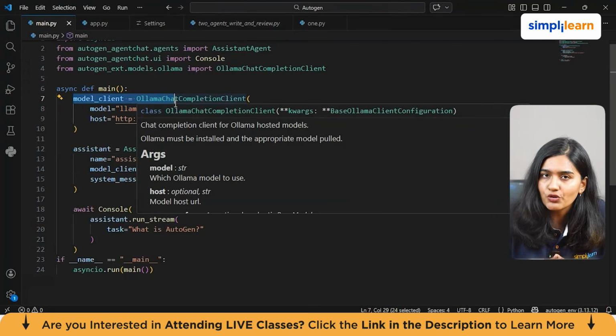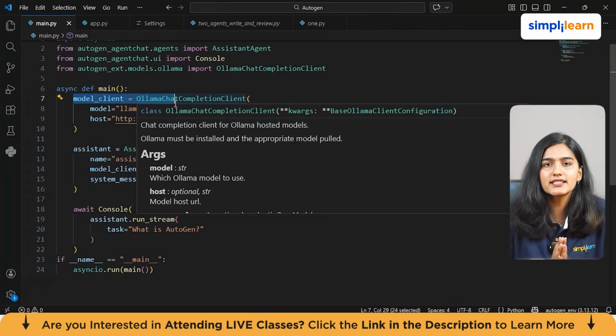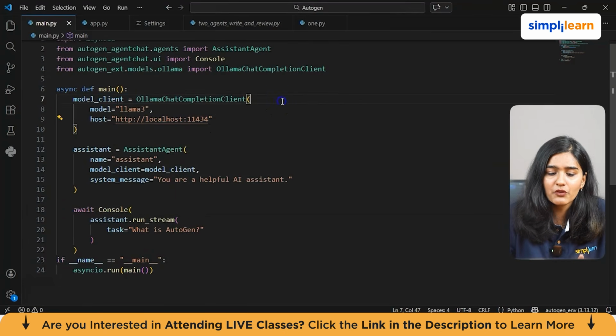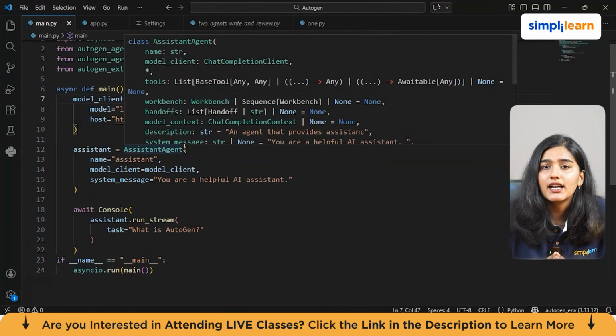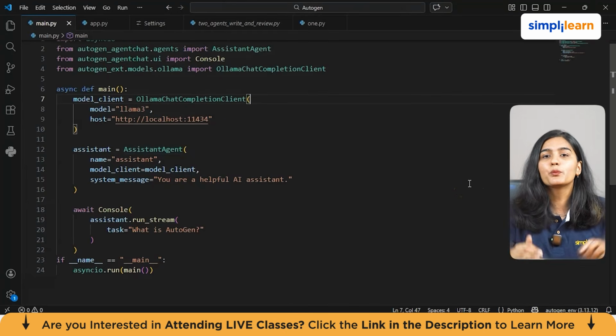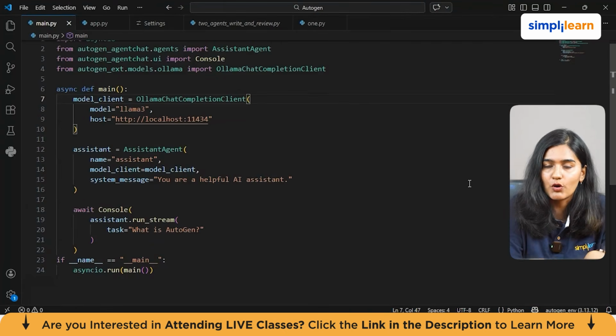This is where we tell AutoGen which model to use and where it is running. We specify the model name, which in our case is Llama 3, and this must exactly match the model you downloaded using ollama pull llama3. Then we provide the host address, which is the default address where Ollama runs on your system. So basically we are saying, whenever the agent needs an answer, send the request to this local Llama 3 model.